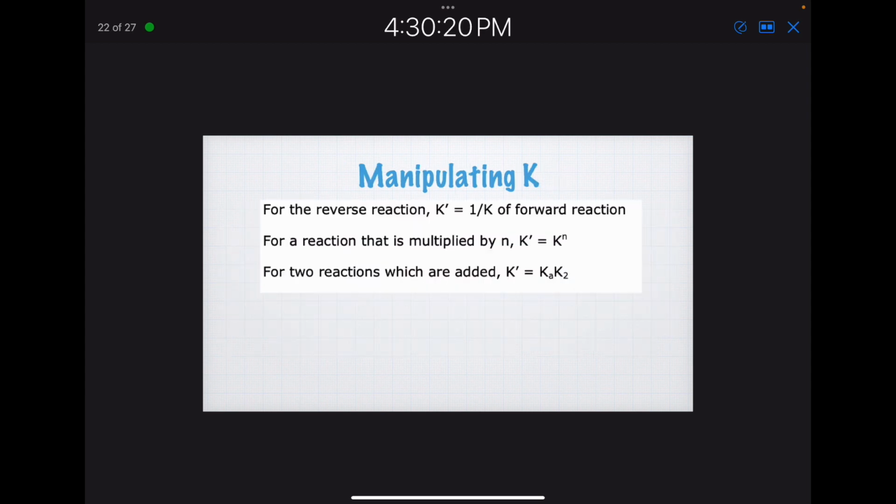Manipulating K for the reverse reaction. The main thing is if my forward reaction K is, say, 250, then my reverse reaction is going to be the inverse of that, or 1 over 250. The reverse is going to be the inverse. For a reaction multiplied by n, I'm just going to raise K to the n. For two reactions which are added, you can see it's going to be K1 times K2.